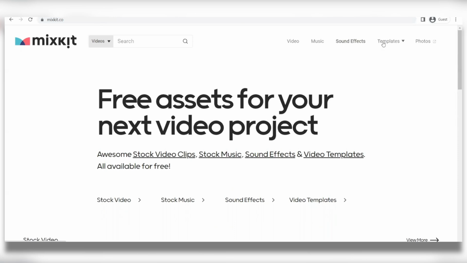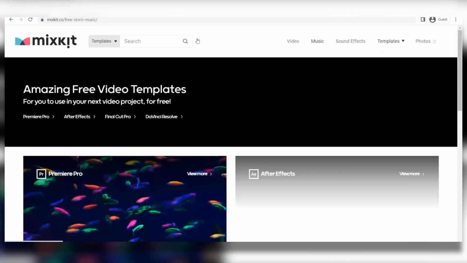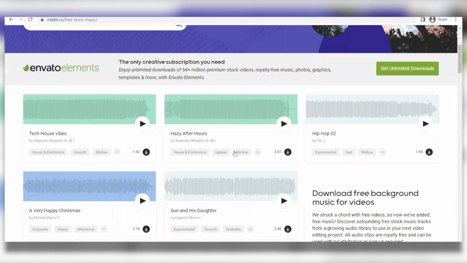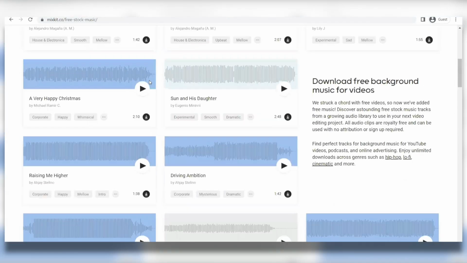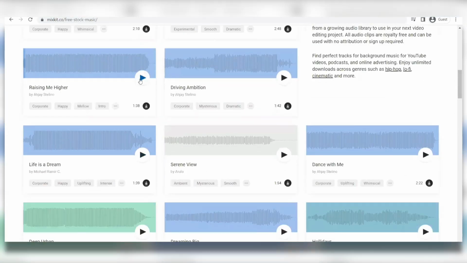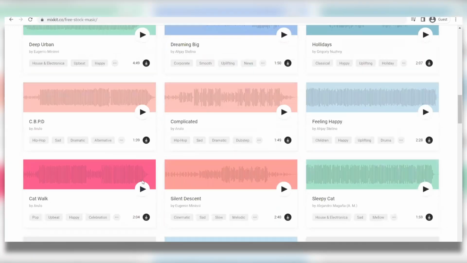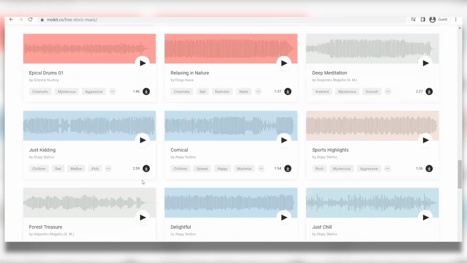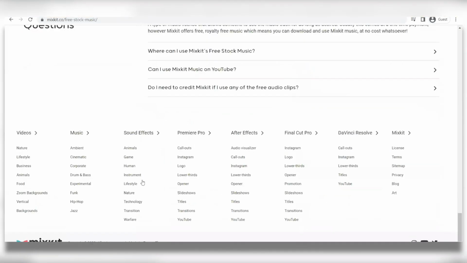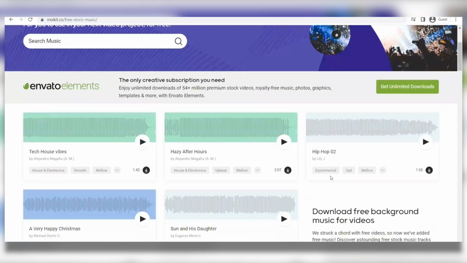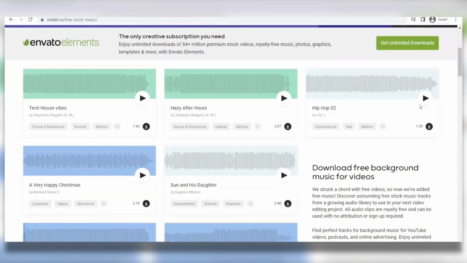Now, you're going to scroll to the most top of the page where it says genre, and then you're going to hover your mouse over it to see all of the music genres that you can access using this website. So we can make money off of any of these genres, so go ahead and open either the acoustic one or the hip-hop one or whatever you want, and then you're going to see all of the tracks that you can download for completely free. You can also find hundreds of free downloadable hip-hop tracks on this page.